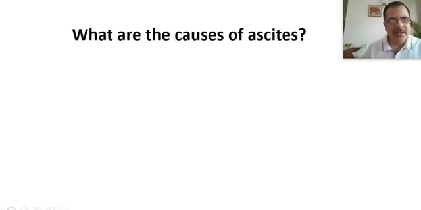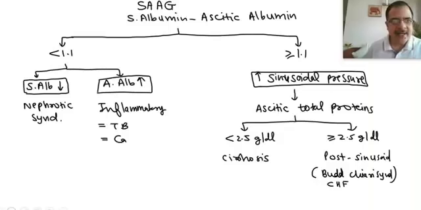Now the next question will be: what are the causes of ascites? This is a very important concept, and there are so many misconceptions about it. Whenever the examiner asks you the causes of ascites, they are broadly classified not as exudative or transudative, but according to the SAAG. That is a very important gradient: serum albumin minus ascitic albumin, the difference between the serum albumin concentration and the ascitic albumin concentration.